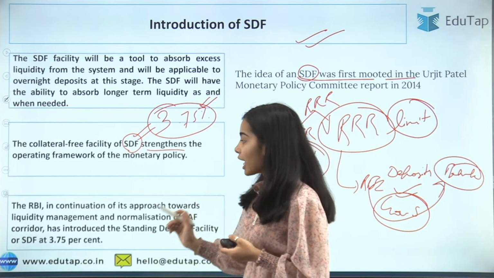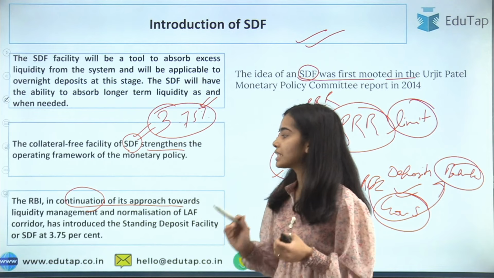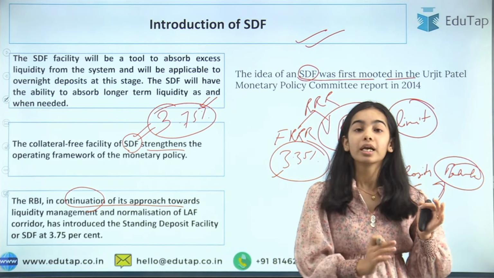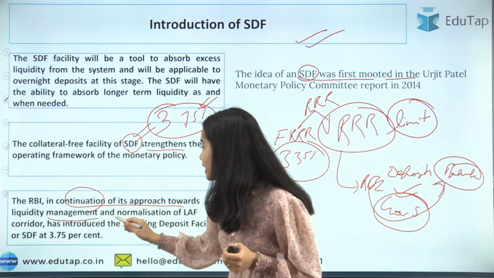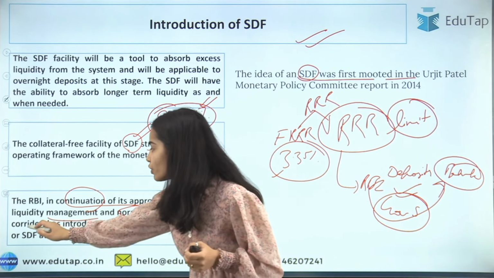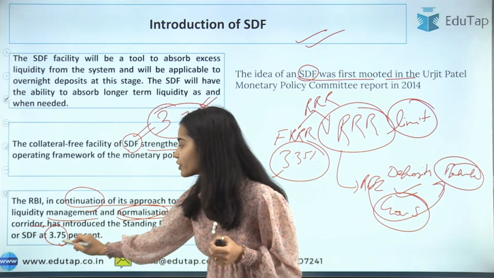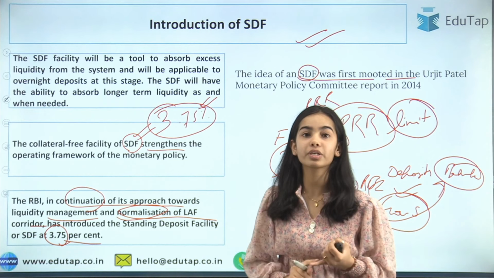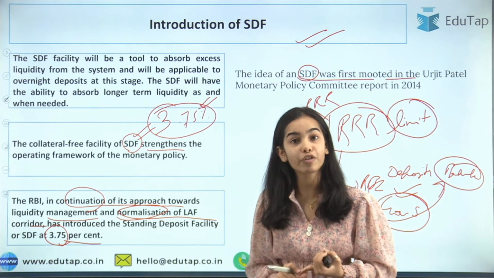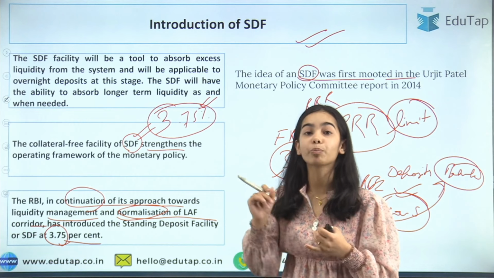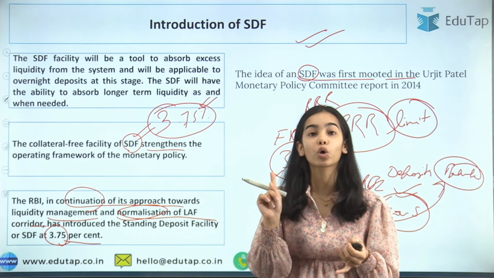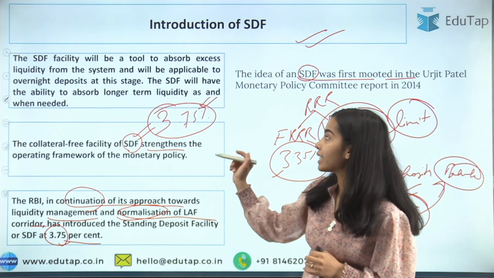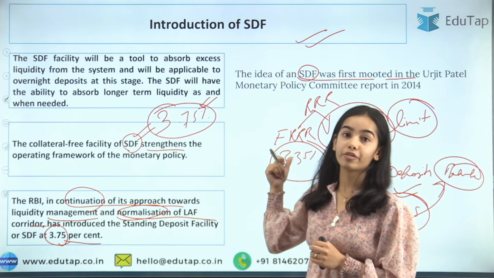So the RBI, in continuation of its approach towards liquidity management, will take excess liquidity out of the economy through this. Liquidity management and normalization of the LAF corridor will also happen. The SDF is currently introduced at 3.75%. So this is all about the SDF. The SDF is a tool to absorb the excess liquidity from the economy. The RBI will take deposits from the banks and will not give collateral, that is government securities, to the banks. The rate is higher than the fixed reverse repo rate.